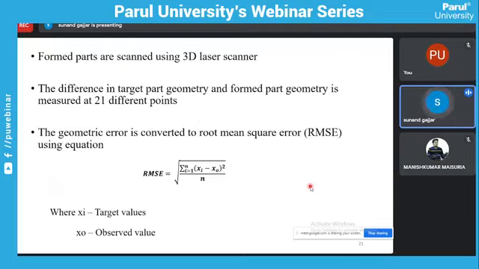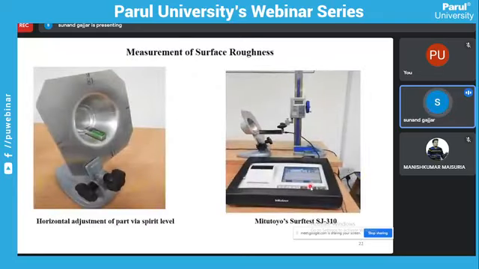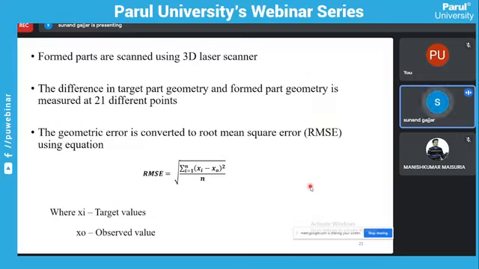So first we take the difference, then square it, and then sum. Using this RMSE equation we can get the RMSE value. This is the measurement of geometric accuracy, so we can obtain the geometric accuracy.